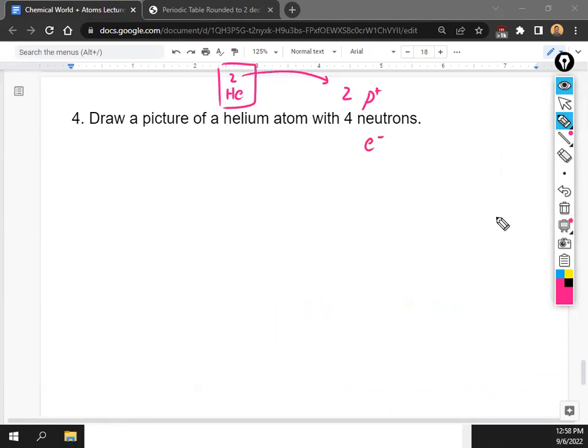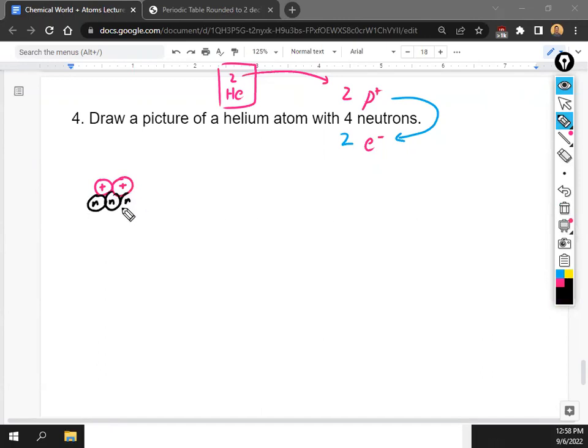Okay. Earlier, we said that for today, we have the same number of protons as electrons. So if there's 2 protons, we got 2 electrons. And so now we have all the info that we need to draw the helium atom. All right, so protons and neutrons go in the middle. So we just need to put 2 protons in the middle. We're going to put 4 neutrons in the middle. Just make sure that they are touching each other.